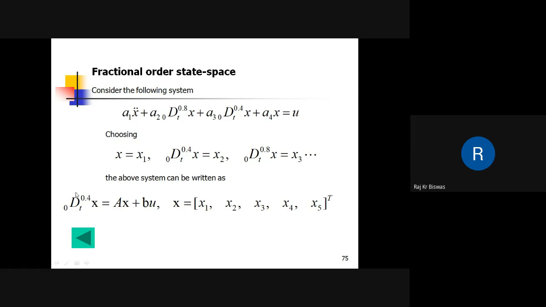So this is the state space representation of this dynamical system. Now it can be noted that the highest order derivative is 2, but the fractional order state space leads to 5 states. So this dimension is high, and this leads to a higher dimensional problem.